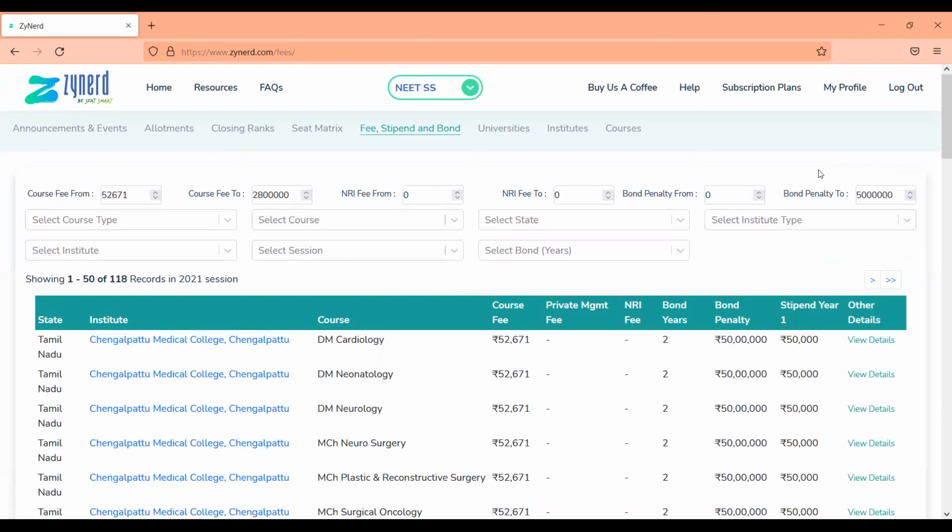But this will give you an easily accessible framework to look at information instead of going through multiple PDFs available in MCC or multiple sources or websites. This would be in an easily retrievable format. This is the framework that we have created to help students. And if you feel that this is good, please share it with your friends so that it helps them too.